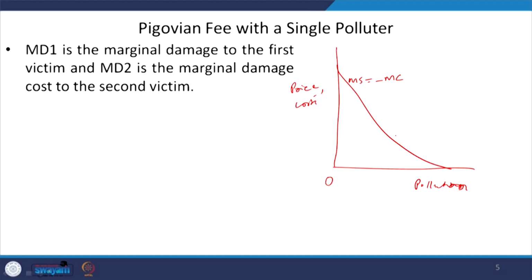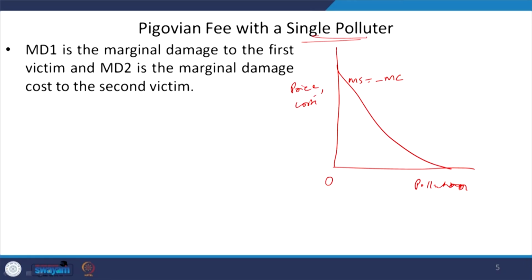Now, we are saying that the single polluter is there, right, and as a result, let us say that because of this pollution activity it is damaging two persons. So, that means there are two victims of the pollution, right.